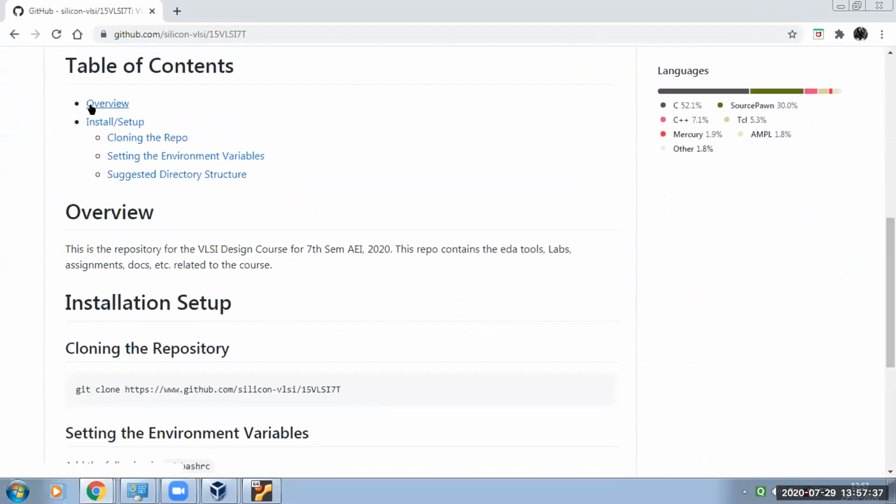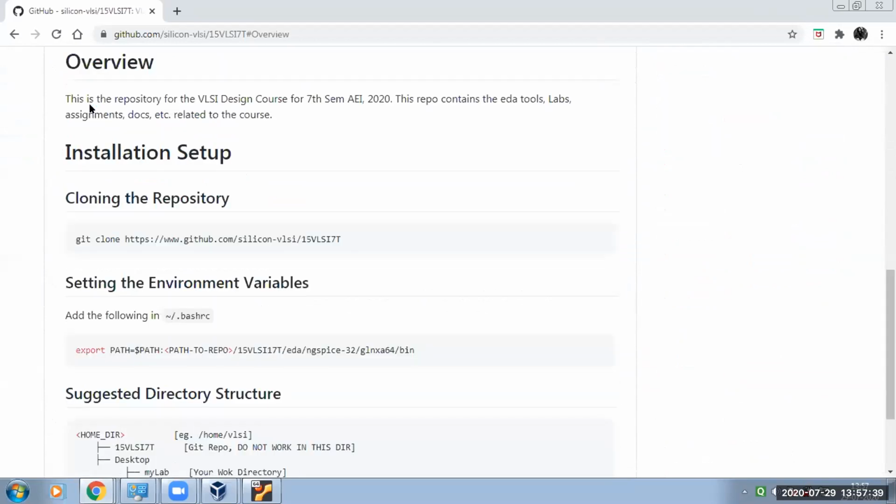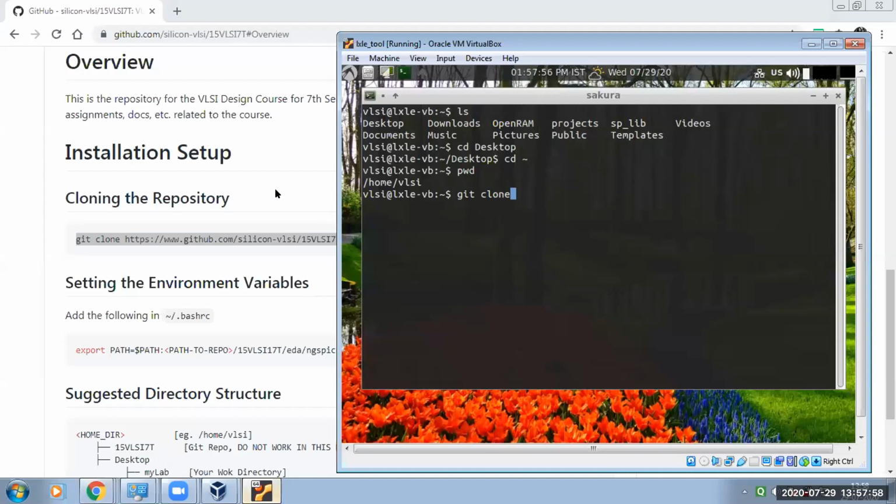If I click the overview, it will go to the overview, and the installation setup you will be doing for pulling the VLSI 70. So here is that git clone command, which you'll be copying from here and giving it here, so it will automatically clone all the information stored in our GitHub repository.